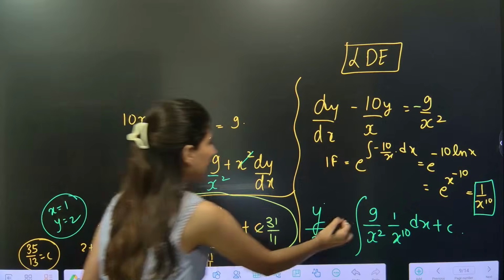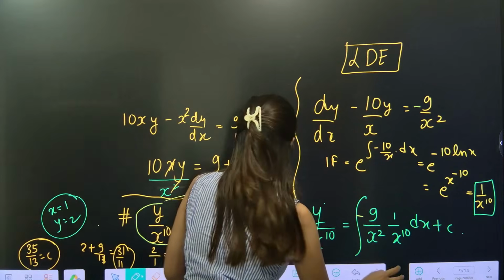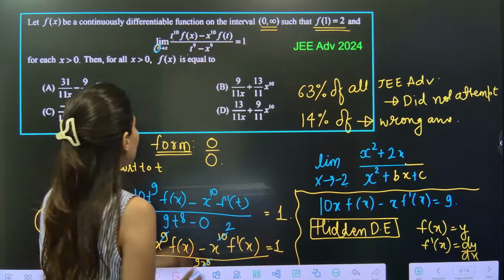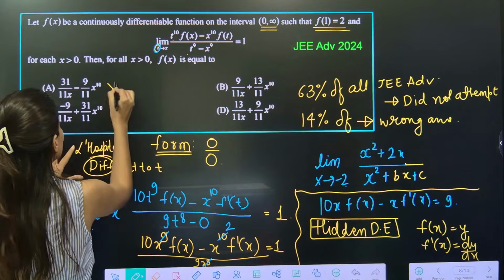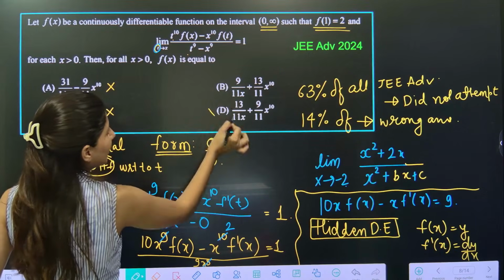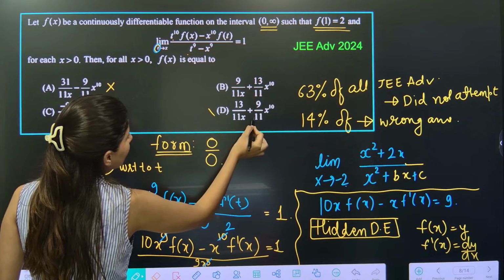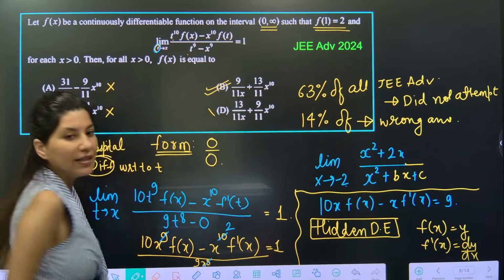Correct. This is again negative. Okay, so 9 by 11, and 31 by 11 positive. 9 by 11 positive. This is wrong. 9 by 11 positive. So I think between this and this, so option 9 by 11x, option B is absolutely correct.